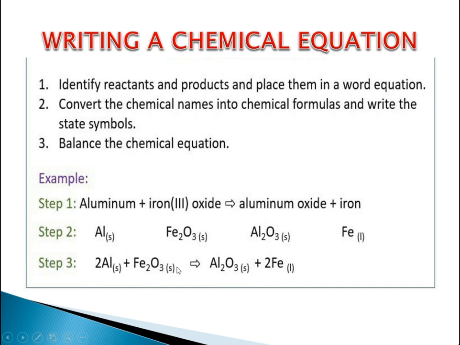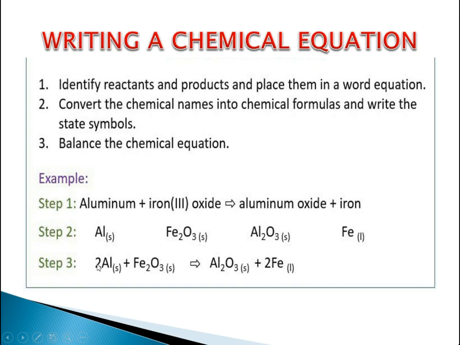Now after this step, this is the last and final step. We need to make these steps balanced. Now why do we do it? We need to write the chemical equation in balanced form. So this question might be arising in your mind now. We will be discussing it in the following slides.